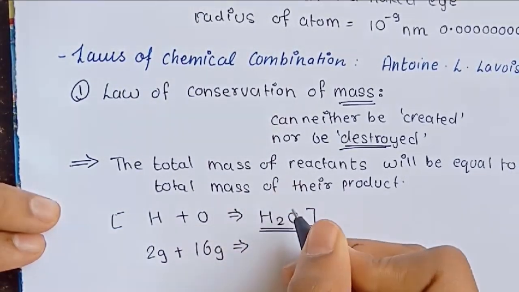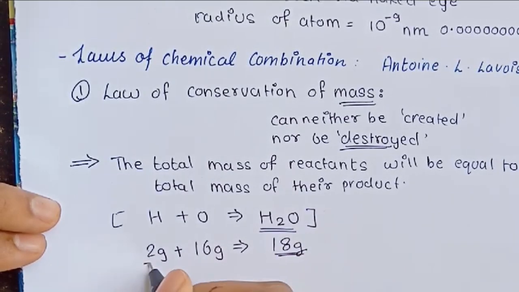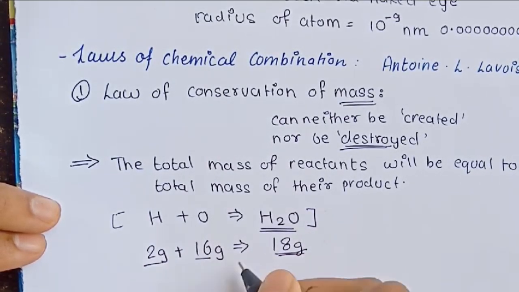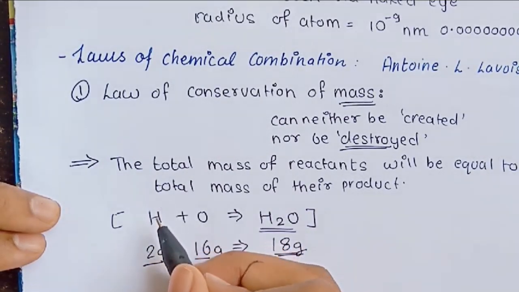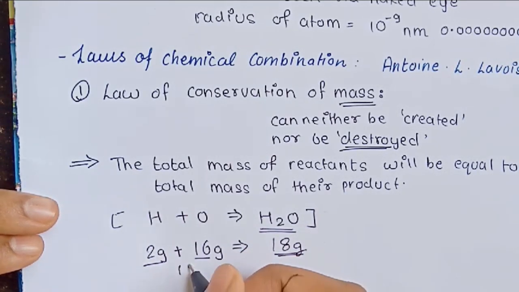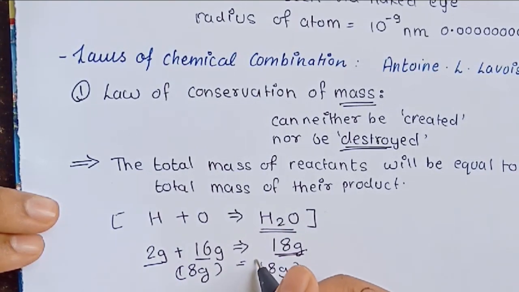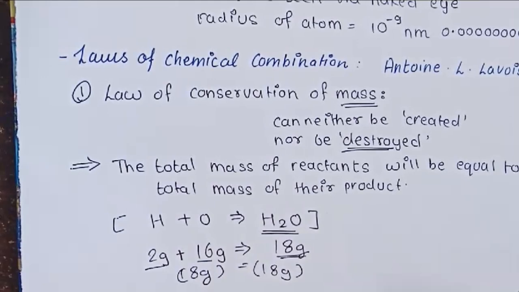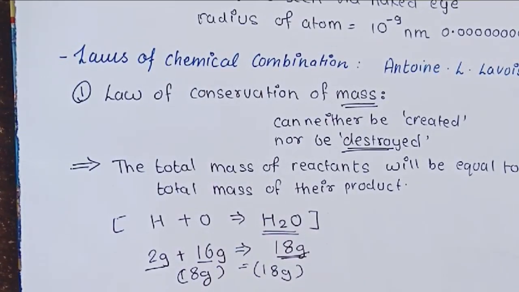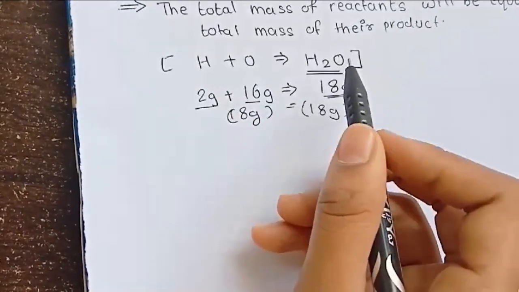So the mass of H2O would be 18 gram, because 2 plus 16 is 18. The mass of the reactants, when we take their sum, is 18 gram only, and thus 18 gram is equal to 18 gram. So mass is neither created nor destroyed, it remains as it is, and this is nothing but conservation of mass, where this is the reactant and this is their product.